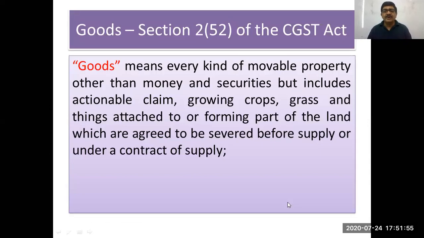Here, what is the meaning of the word goods? Goods means all types of movable property, but other than money and securities. Money and securities are neither considered goods nor considered as services. But including actionable claims, growing crops, grass and things attached to and forming part of the land which are agreed to be severed before supply or under a contract of supply. So this is the definition of goods, but here the distinction is other than money and securities.